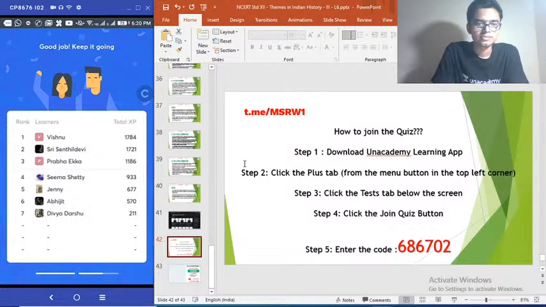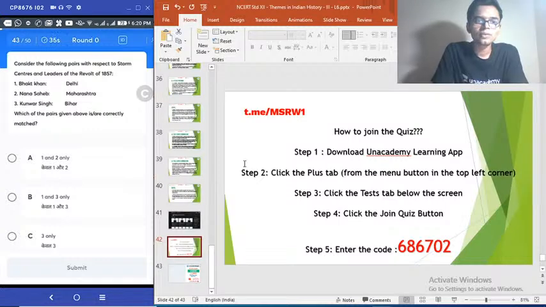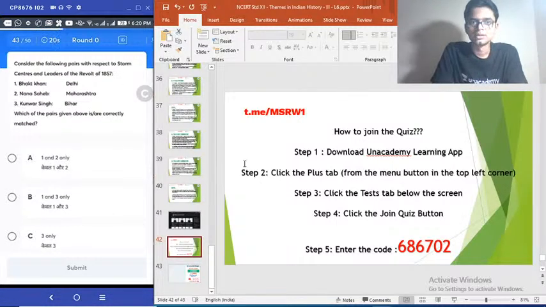All right. So there is a tight competition for first place there. Question number 43. Consider the following pairs with respect to storm centers and leaders of revolt of 1857. Bhakt Khan, Delhi. Nana Sahib, Maharashtra. Kunwar Singh, Bihar. Which of the pairs above is or are correctly matched? Another simple question.